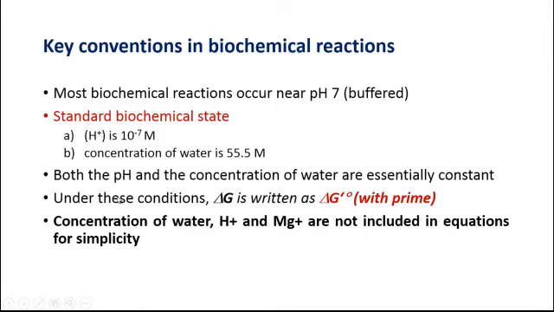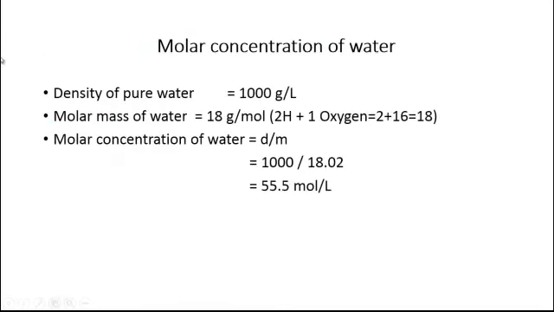And another key convention is that the concentration of water, hydrogen ions and magnesium ions are not included in the equations for the purpose of simplicity. Now coming to the fact that we said that the molar concentration of water is equal to 55.5 mole per liter. So how did we calculate that?